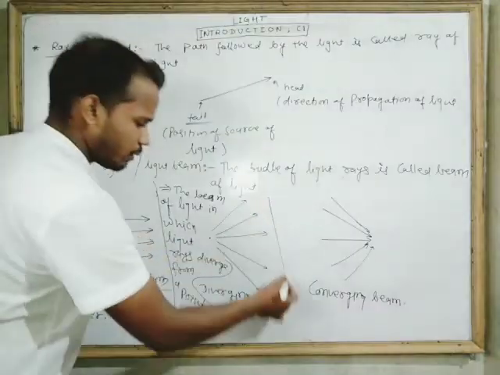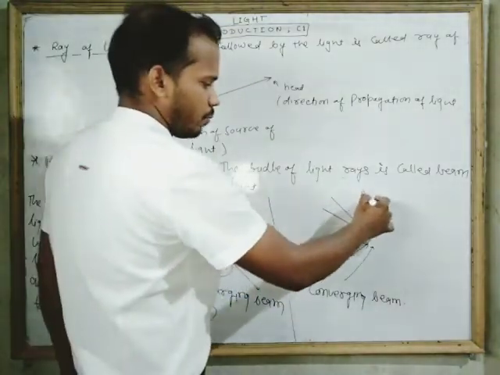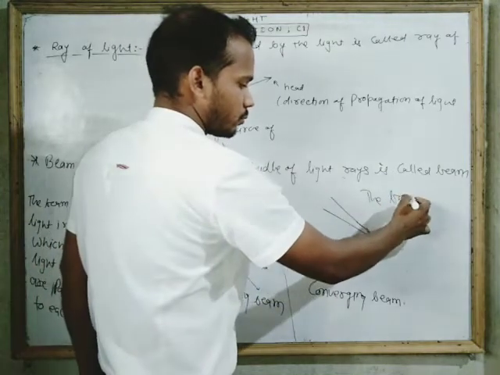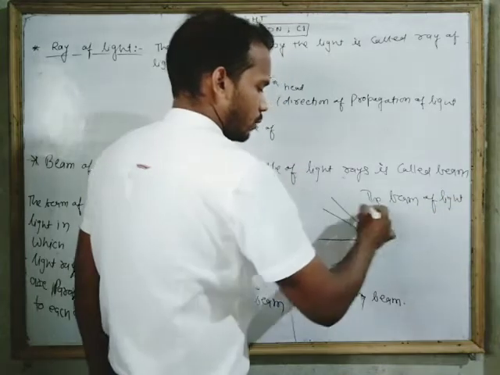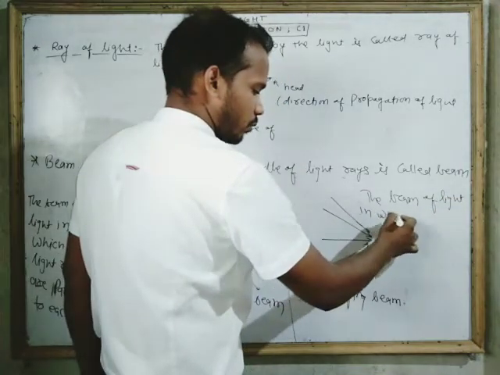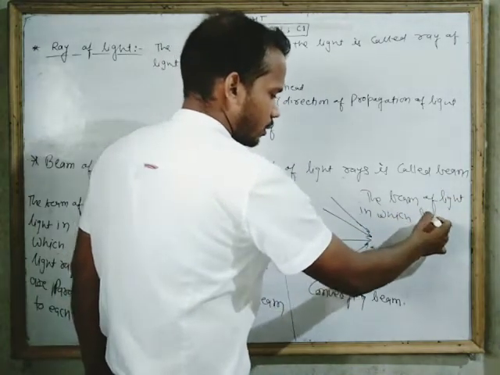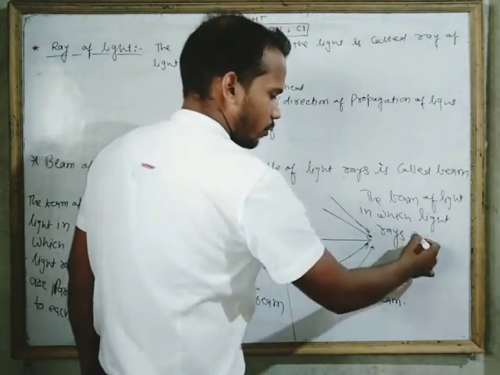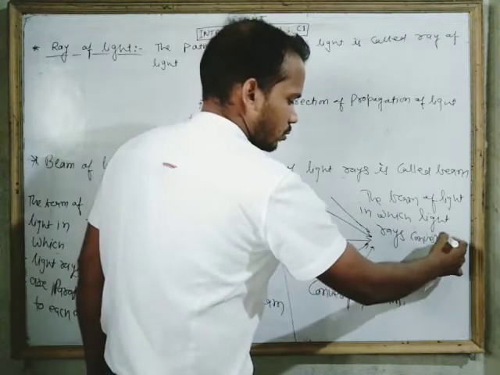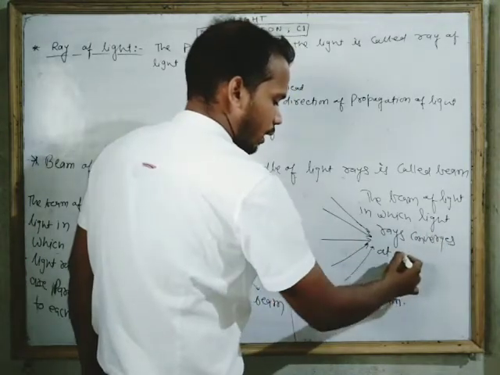Next is the converging beam. The beam of light in which light rays converge at a point.